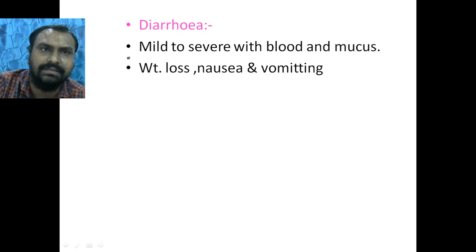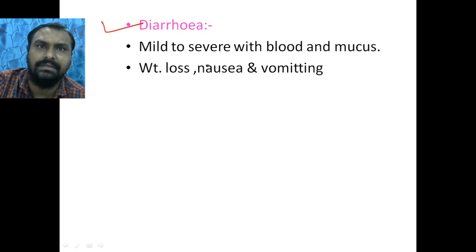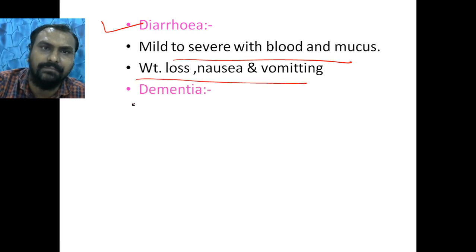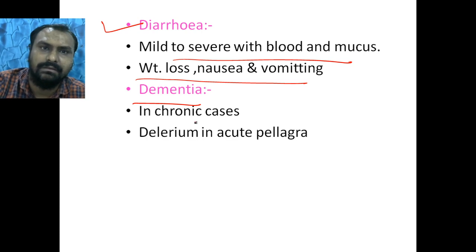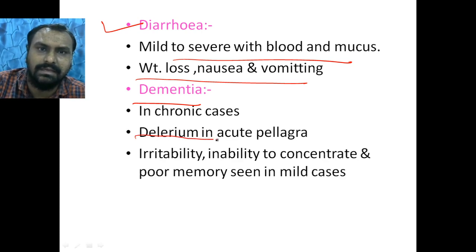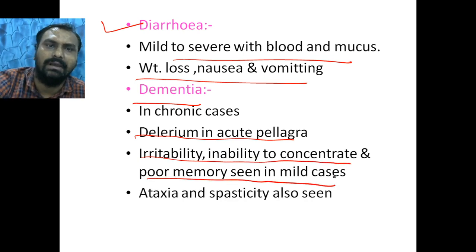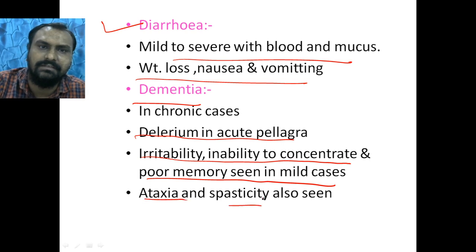So one is dermatitis, then diarrhea, which is mild to severe with blood and mucus, and weight loss, nausea and vomiting also accompany. Then dementia occurs in chronic cases. Delirium occurs in acute pellagra, with irritability, the nervous system affected, inability to concentrate, and poor memory seen in mild cases. There may be ataxia and spasticity.